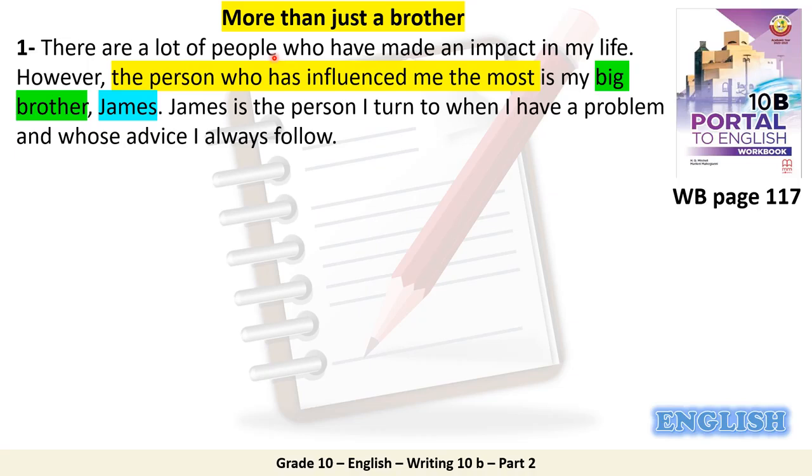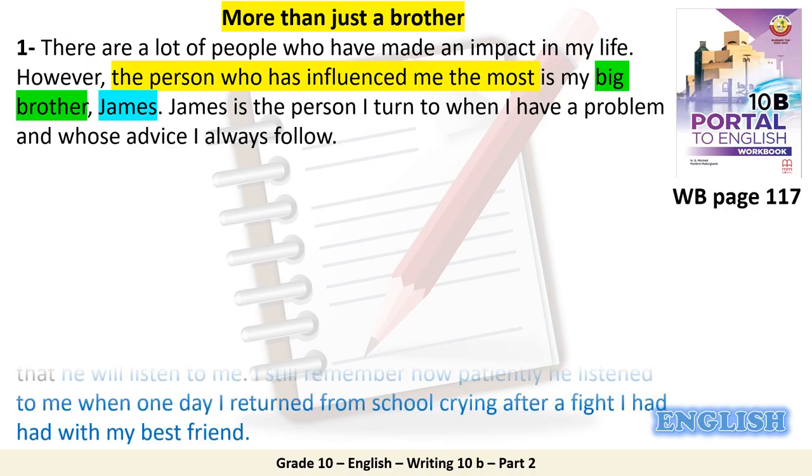There are a lot of people who have made an impact in my life. However, the person who has influenced me the most is my big brother, James. James is the person I turn to when I have a problem and whose advice I always follow. So in paragraph 1, I mentioned why I am writing about this person, the relationship and the name. And this is so important. Now, paragraph number 2.